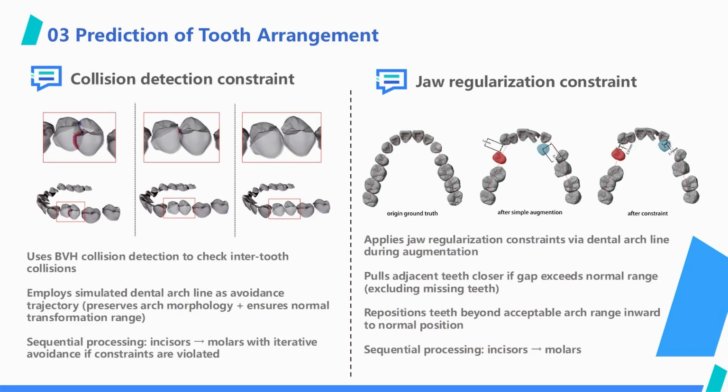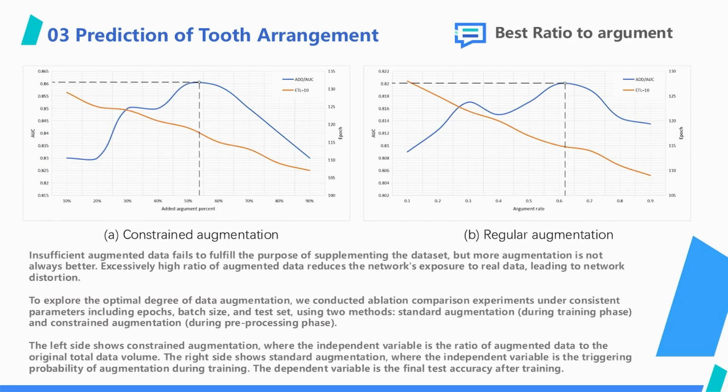We also perform data correction on the simulated dental arch line after data augmentation. For example, here, after ordinary data augmentation, we separate the intertooth collisions and pull back the excessively deviated teeth. To explore the optimal degree of data augmentation, we conducted ablation experiments using two methods: ordinary augmentation, training phase, and constrained augmentation, pre-processing phase. We adjusted the proportion of data obtained from constrained augmentation in the dataset, carried out ablation experiments with different proportions of augmented data, and obtained the results as shown in the figure.